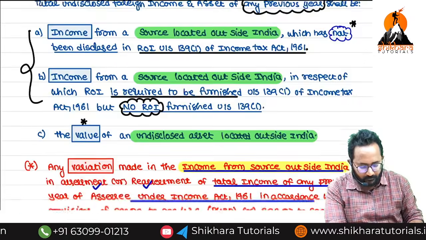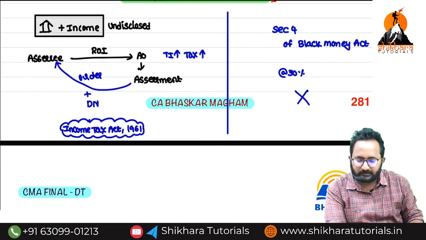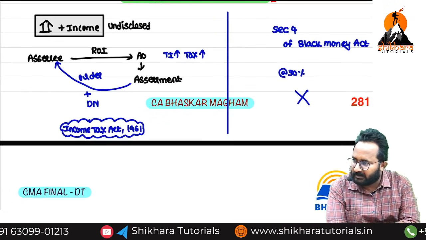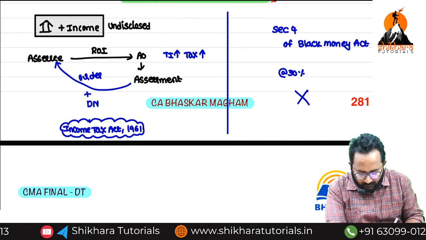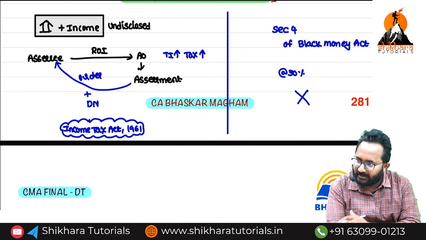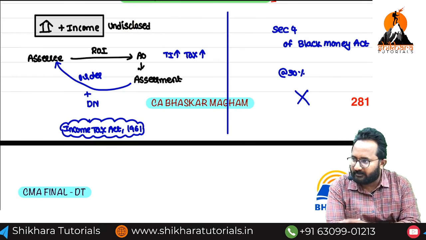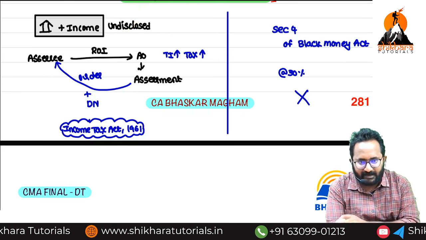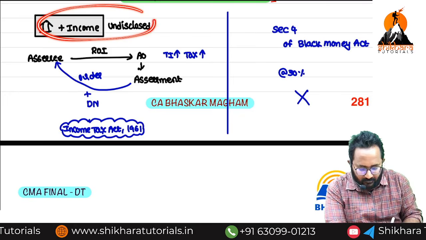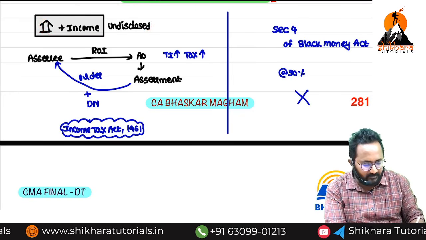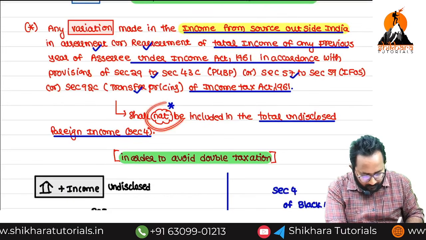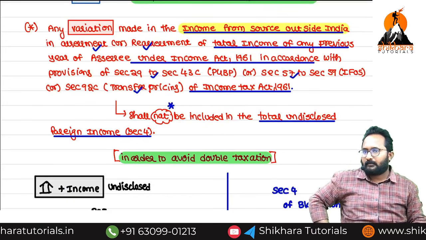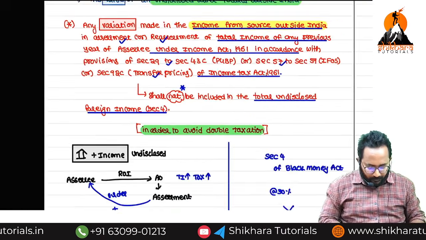Again, suppose in this example undisclosed foreign income and asset is there, but that is not disclosed. That's why that is undisclosed. AO identified it already. In assessment we have already collected the tax. Again, regarding this undisclosed foreign income and asset, shall we levy the tax under Black Money Act? No. So that's why we are excluding it from the scope. Are you clear? Next point.